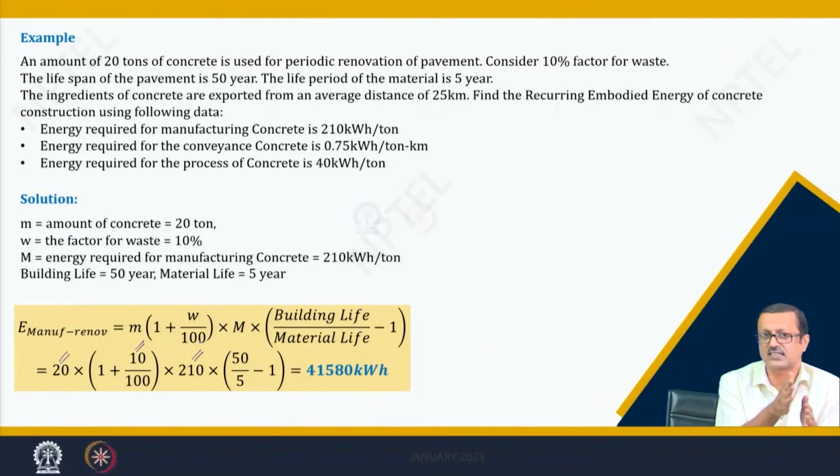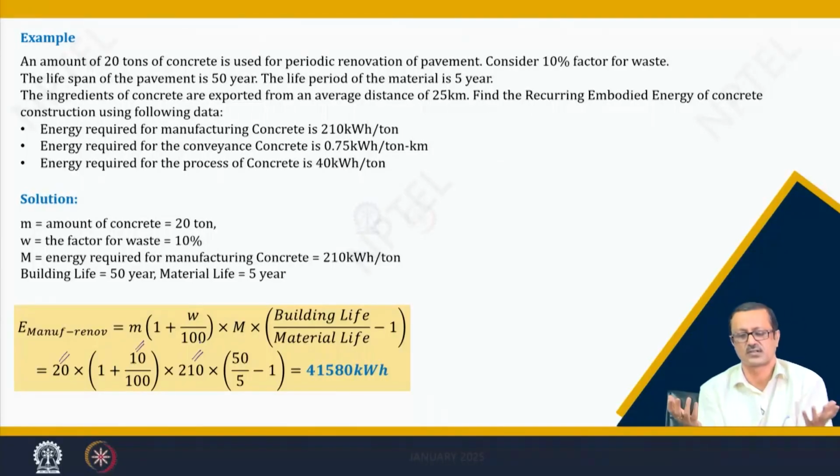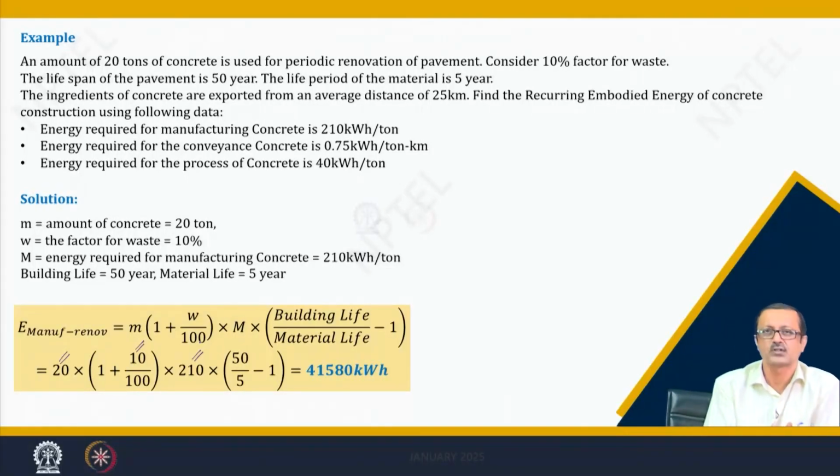At least for this pavement; maybe for flooring you may require to change the whole flooring. In case of painting it is an overall change, but for some repair in the wall, some structural repair, you may not have to change the whole lot of structural systems or the material. So, there are differences.